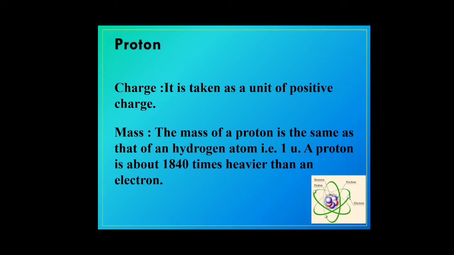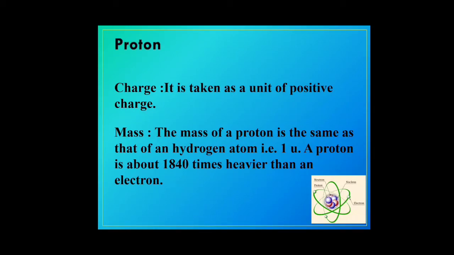So let's see the details for the proton. What is the charge on a proton? A proton is taken as a unit positive charge. The mass of a proton is the same as that of a hydrogen atom, that is 1 unit. A proton is about 1840 times heavier than an electron.